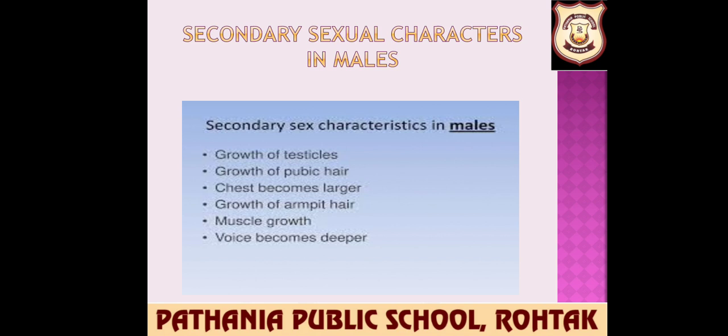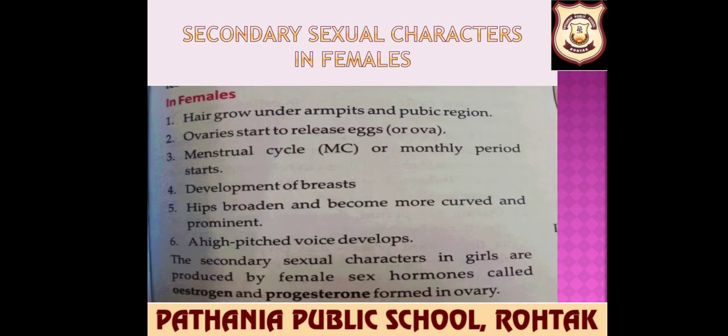Adult males are taller than adult females, and they have a heavier skull and bone structure. Testes start producing sperms. All these changes in adolescent boys are brought about by the secretion of a hormone called testosterone. Now let us talk about the characters in females: